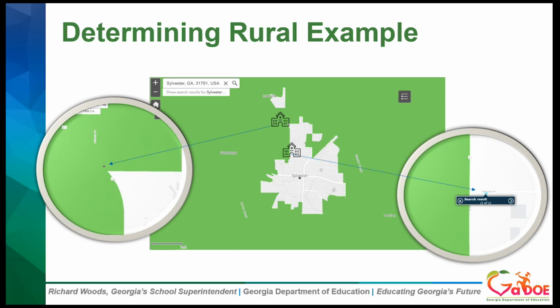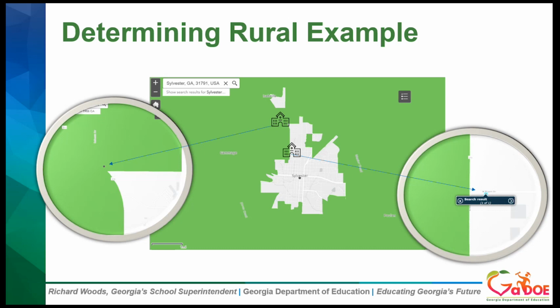And as Trey mentioned as well, rural designation cannot be extended to other sites like area eligibility. And the rural map is what's going to determine if a site location is rural. So on the slide, we have an example from a county in Southwest Georgia. You can see there is a small area of white in the middle of this large green area. And of course, the white is considered not rural and the green area is rural. We have 2 different school locations that we plugged into the mapper. And the first school is at the top.